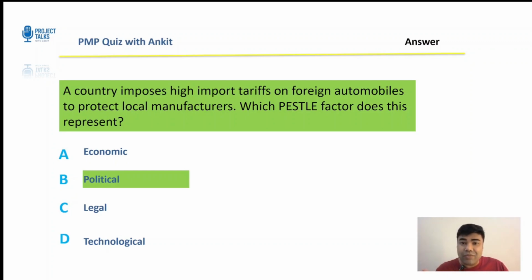So, here's a key takeaway from this particular question. If you see words like government, policy, tariff, or trade restrictions, lean towards political. All right. I hope you liked that question. Let's get to the next one.